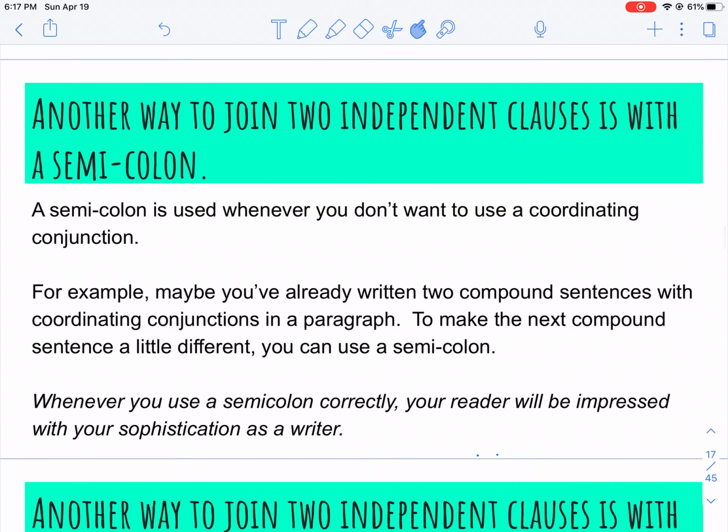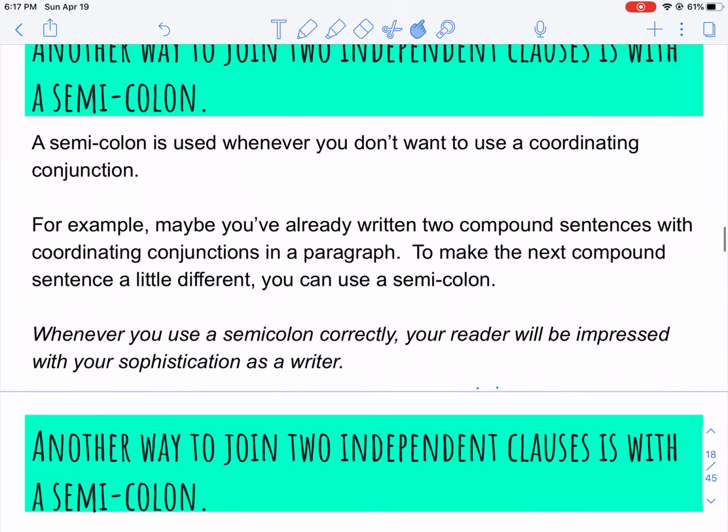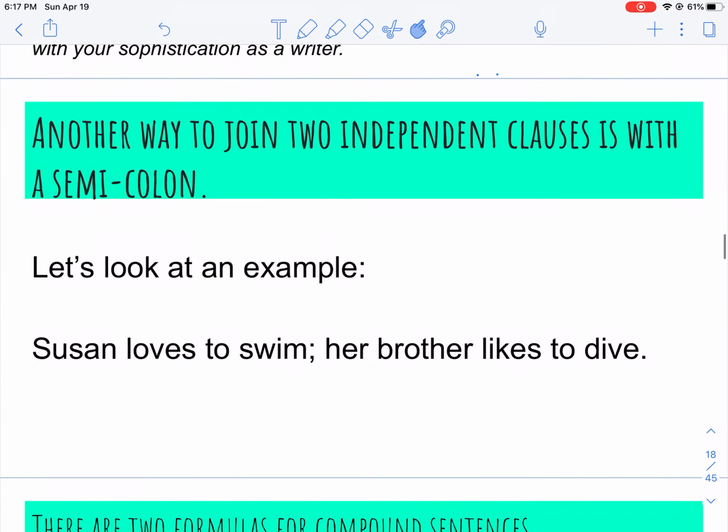Another way is to use a semicolon. This is used when you don't want to use a coordinating conjunction. Maybe you've already written two compound sentences and you used coordinating conjunctions in your paragraph. So now you want to use a different type of sentence and you're going to use a semicolon. Remember, semicolons are like magic. Whenever you use them, everyone's going to think you're a genius, you're very sophisticated, they're going to be so impressed with your writing because they're not that common, but if you use them correctly, they are that impressive.